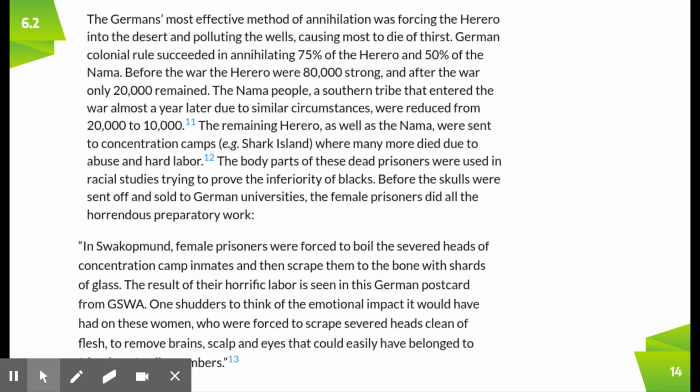So this quote shows what they had to do. And so in the concentration camps, it says that the female prisoners had to boil the severed heads of their concentration camp inmates and scrape them to the bone with shards of glass. And so these people that you were scraping to the bone with shards of glass could have easily belonged to friends or family members. And so the Germans controlled the Africans by killing them all.